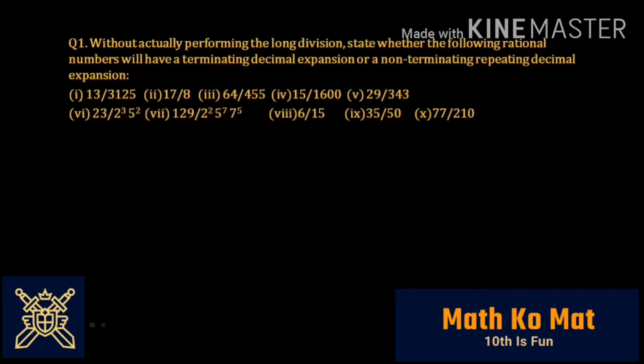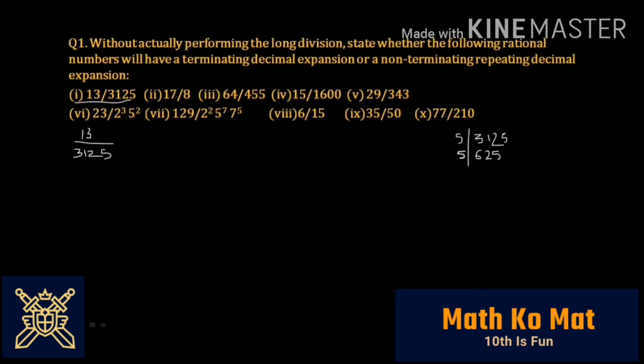In the first question, you have 13 divided by 3125. So here you would be doing the prime factorization of 3125. As you can see, the last digit is 5, so you can always divide by 5. 5 sixes are 30, 1 would be left, so 1 and 2 is 12. 5 twos are 10, 2 would be left. 25 is 5 fives.